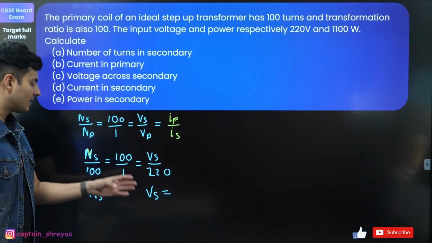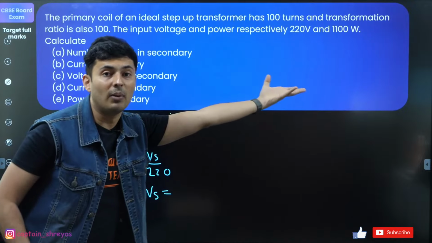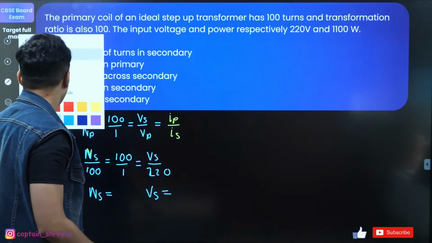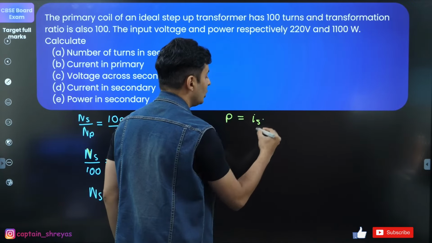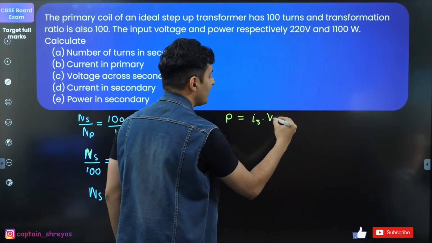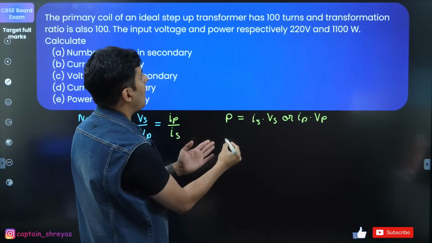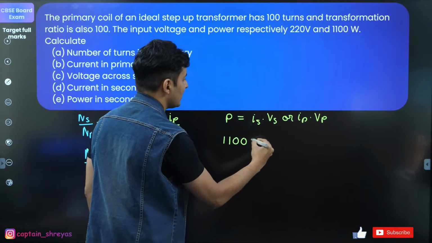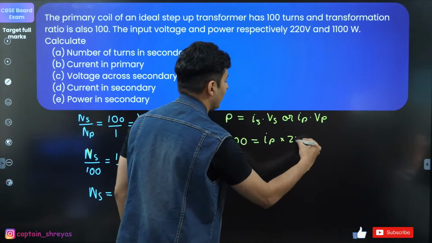Once you know Vs and NS, from that you can equate it to the power to get the current. How? Observe. Power is basically current into voltage, Is into Vs, or you can use Ip into Vp. The power was 1100, primary current unknown, and primary voltage is 220.